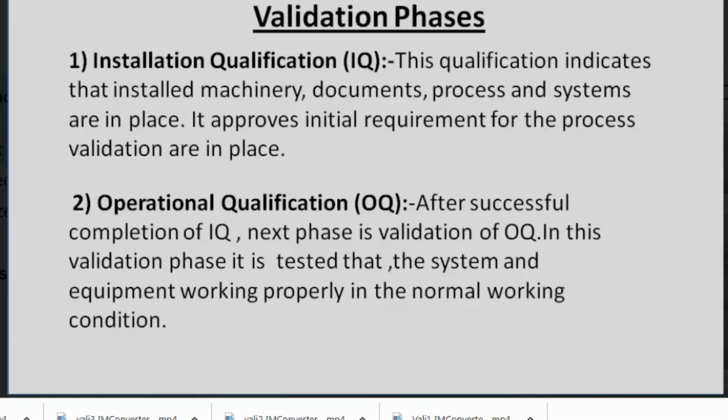The next phase is operation qualification. After successful completion of IQ, the next phase is validation of OQ. In this phase, it is tested that the system and equipment are working properly in normal working conditions. This means the operation of the machines is qualified, and if you have all the parameters available along with your machines and process, then this operation qualification phase is applicable.